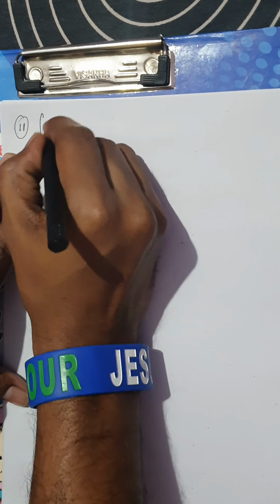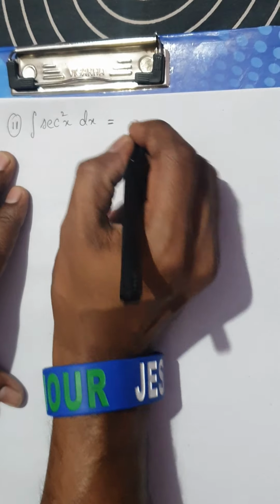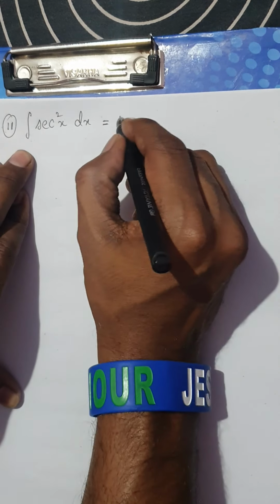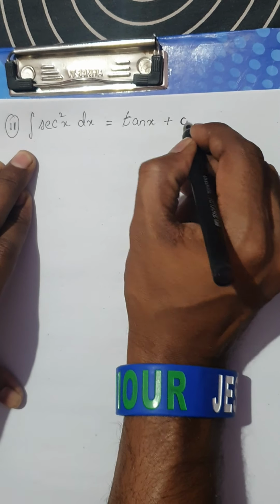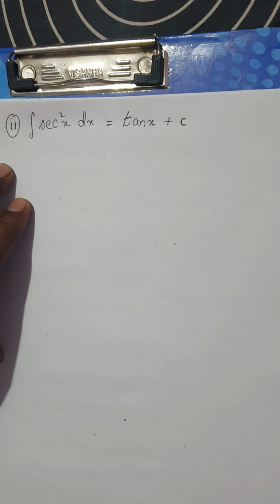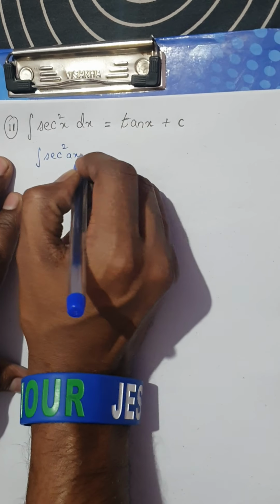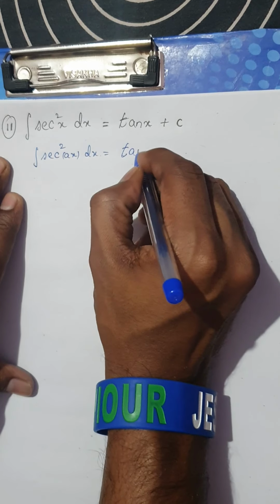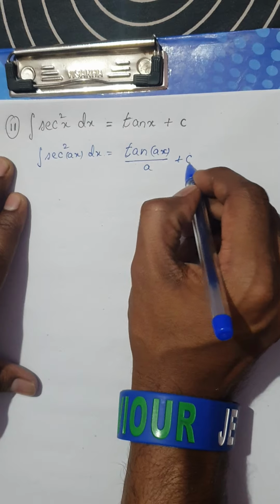The next formula is integral of secant square x dx. Remember, if you differentiate tan, you're going to get secant square, isn't it? So if you integrate secant square, you're going to get tan x plus c, where c is the constant of integration. In case you have integration of secant square ax dx, with a constant a, then this would be tan of ax divided by a plus c.